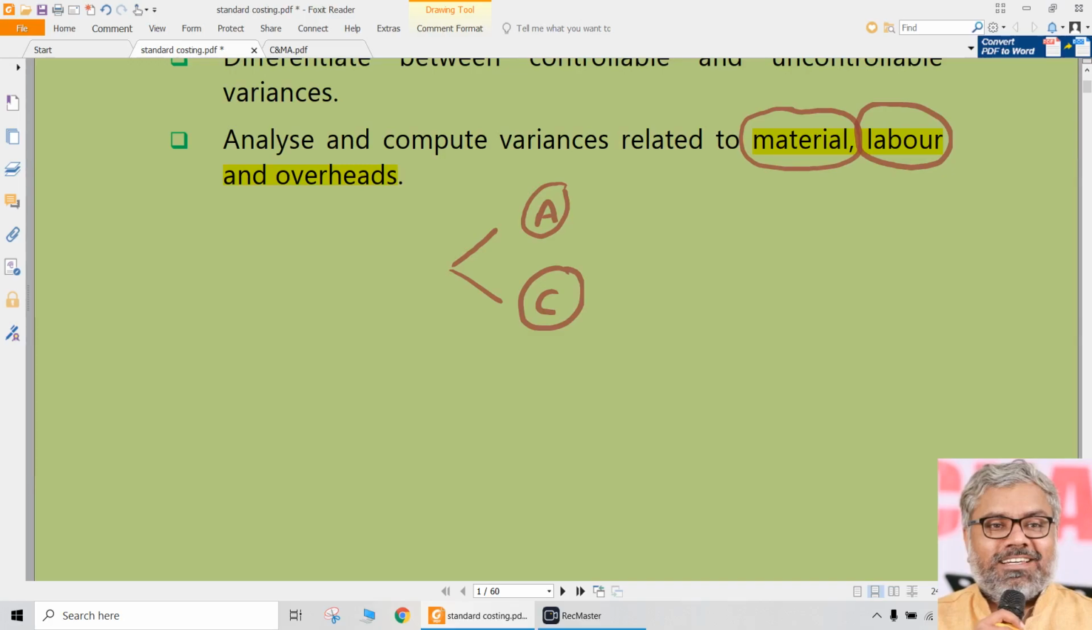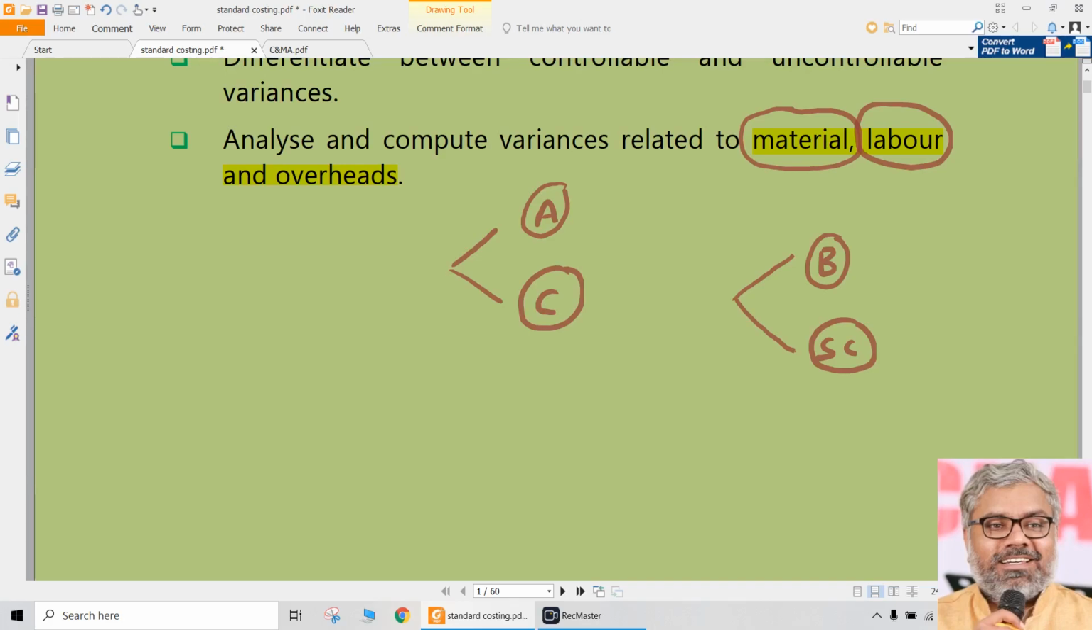So what kind of control tools or techniques can they use? There are many of them, practically speaking. But what we normally observe are broadly two things. One is budgetary control, and the second one is our topic, that is standard costing. So these two are, we can say, techniques of costing which are used for the purpose of overall cost control in an organization.